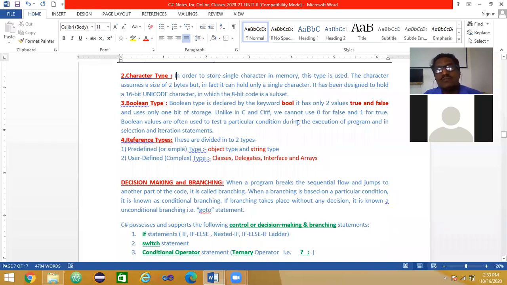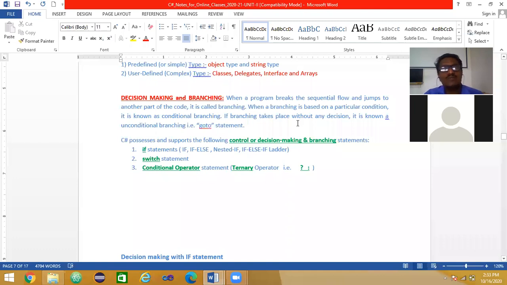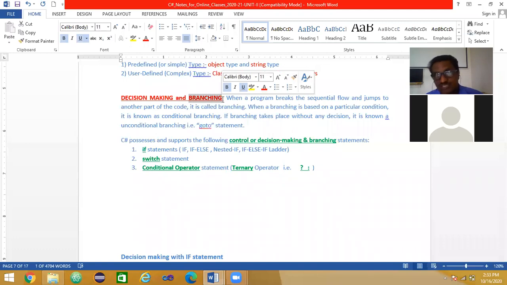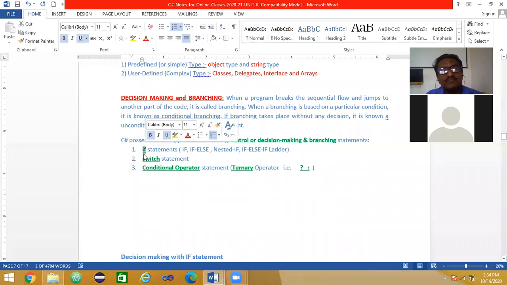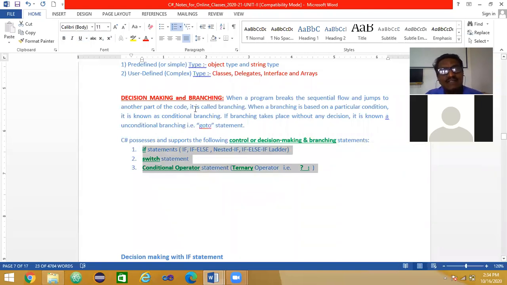Now let us see decision making and branching. We have studied decision making already, in the sense that we check a condition using the if condition. After that we take a branching: we skip some part of the if block and make the control move to some other part. So we take a decision and then we branch, meaning we jump to some other part of a program. The statements for this are the if statement, the switch statement, and the conditional operator. Using only these three constructs, we can take decision and go for branching, jumping. That is what this topic is all about.